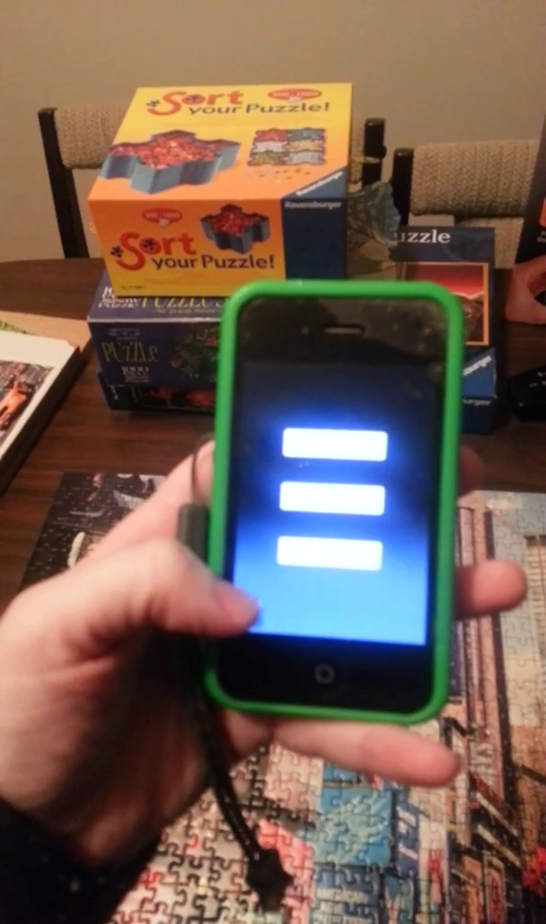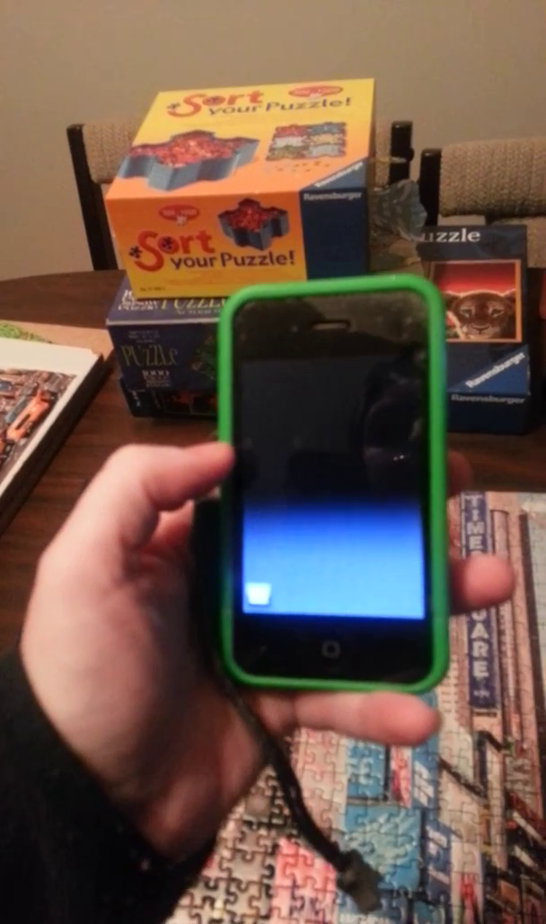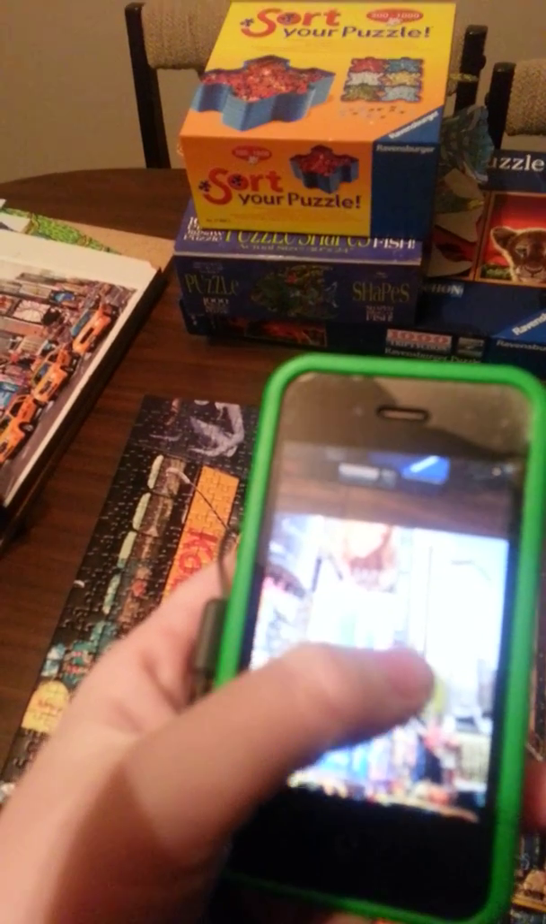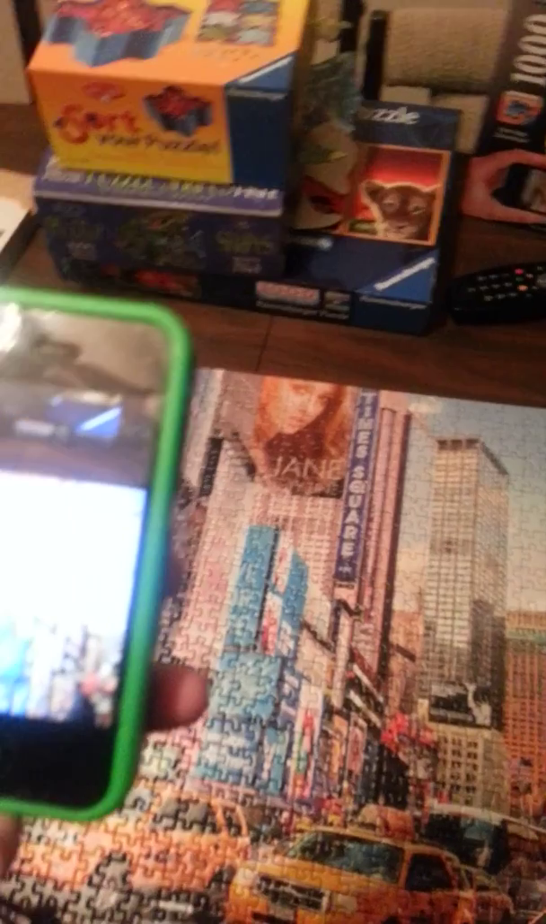Okay, so if I click on the menu button and then 360 degrees is what I just did. If I click on facts and I hold it above the puzzle, these info buttons become available and tell you facts about New York City.